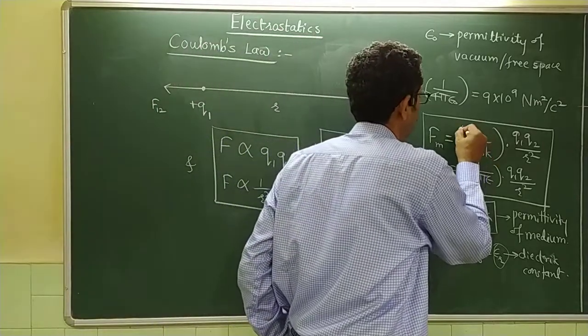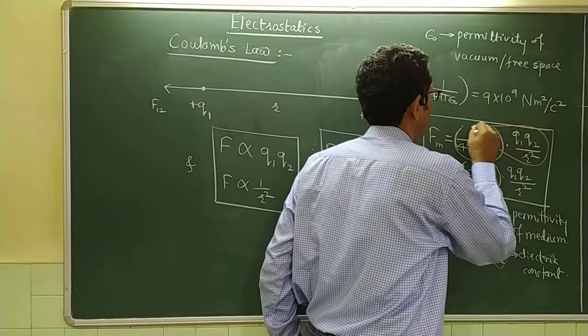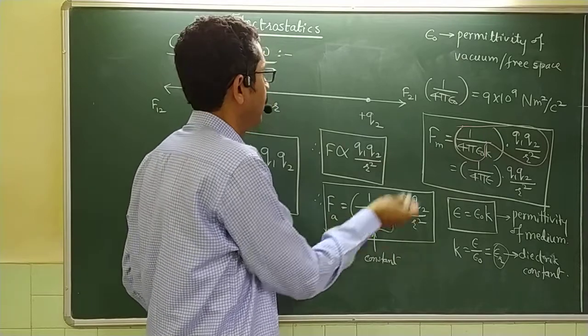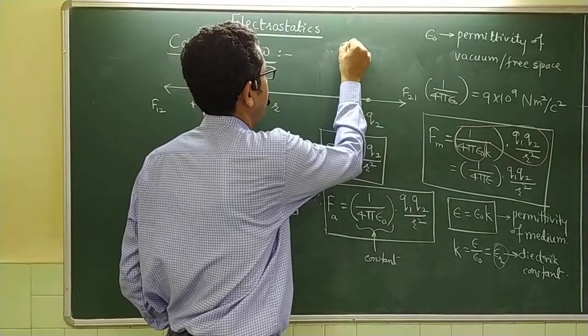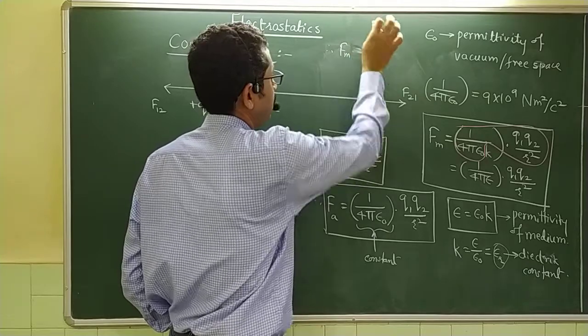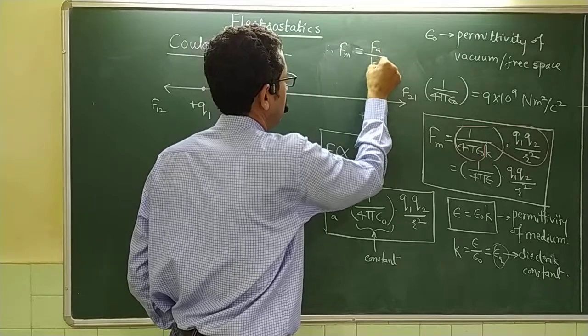This entire term 1 upon 4 pi epsilon 0 into Q1 Q2 upon R squared was actually F in air, and therefore F in medium is equal to F in air divided by k.